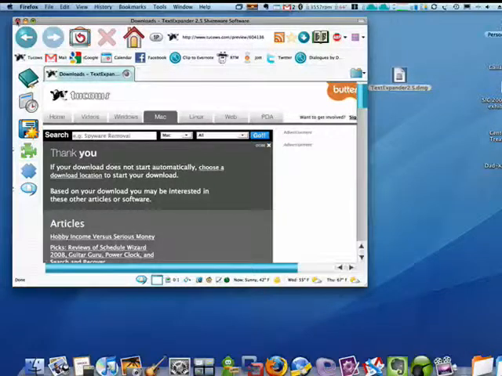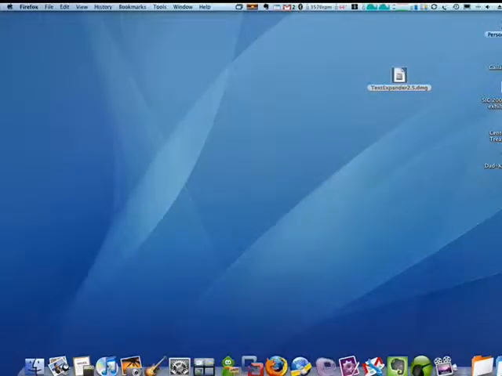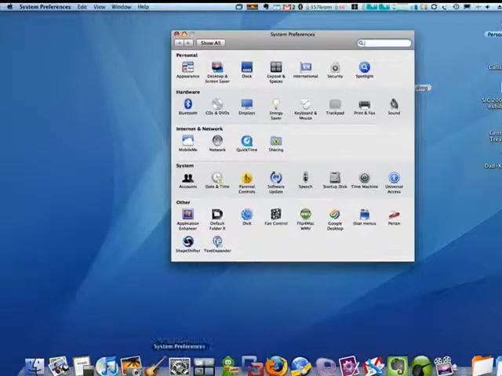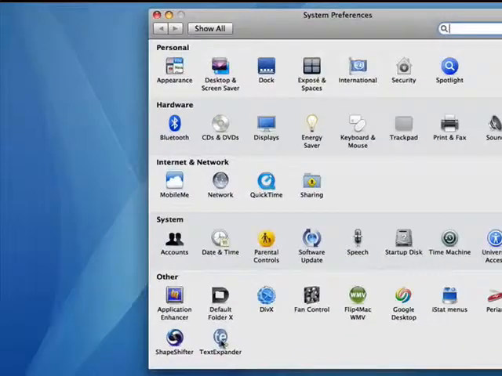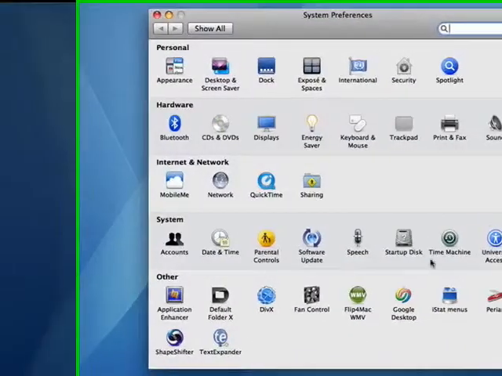Now once TextExpander is installed, it installs in the System Preferences. Want to open up System Preferences. You can do that by clicking on it in the dock, or you can click on the apple and use the System Preferences. Now you see here's TextExpander in the System Preferences pane.